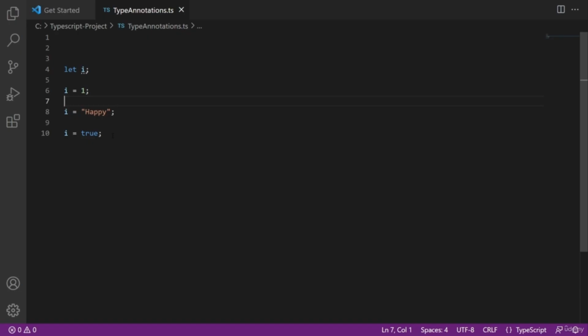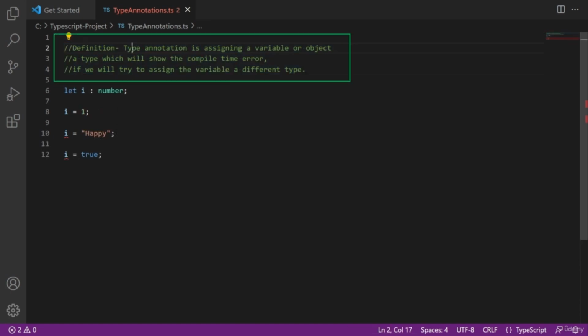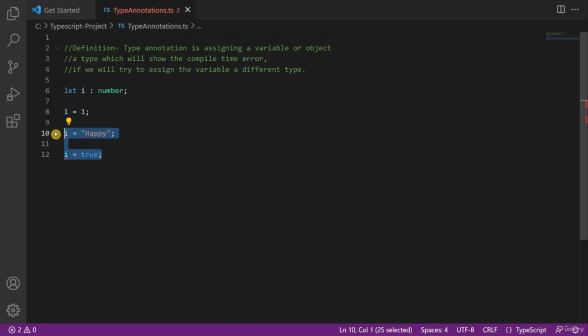So now it is better to give this variable a type. So we will give a type number to this variable, and this is what we call type annotation. The definition is, type annotation is assigning a variable or object a type which will show a compile time error if we try to assign this variable a different type. So this compile time error will reduce future defects, and this is good for us. This is the answer of this question, and I hope it makes sense to you.